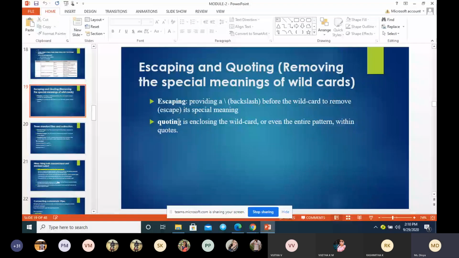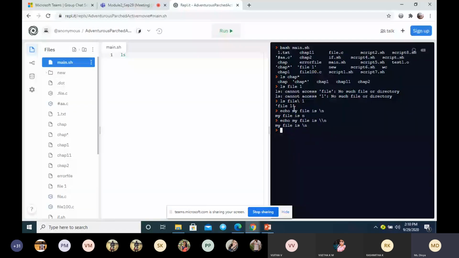And one more is quoting. The quoting can be a single quote or a double quote. We can use it for a wildcard, or even for the entire pattern within the quote. Look at this example. If I use it like this, it will give a prompt again. Suppose I want to display a backslash, it will not display.